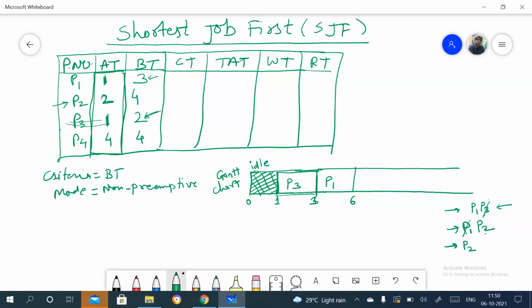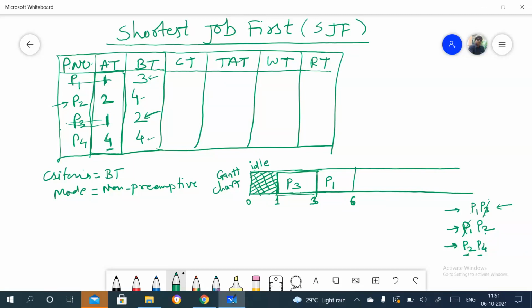Now we need to check, is there any process that enters at 6 or between 3 and 6? Yes, there is one process that is P4, which enters the ready queue at 4. You can see here. So we need to consider P4 here, right? Now you need to compare the burst time of P2 and P4. Which process has less burst time? P2 burst time is 4 and P4 burst time is also 4. It means both processes need 4 units of time to execute.